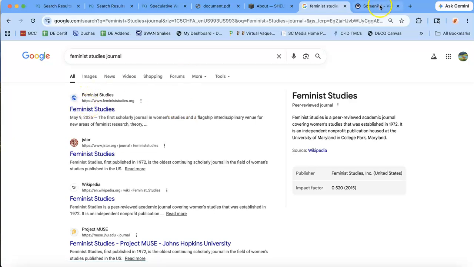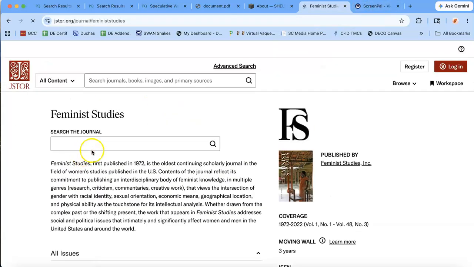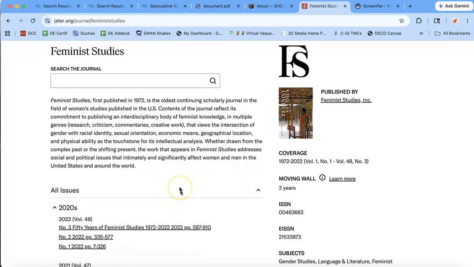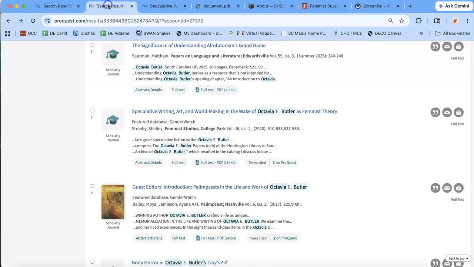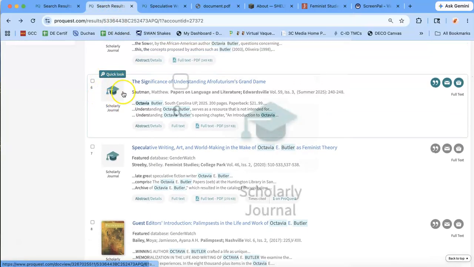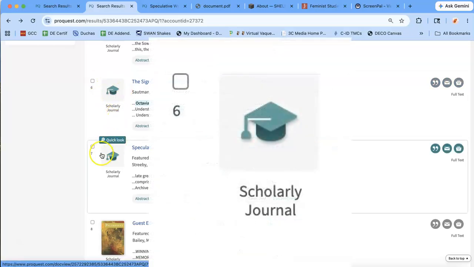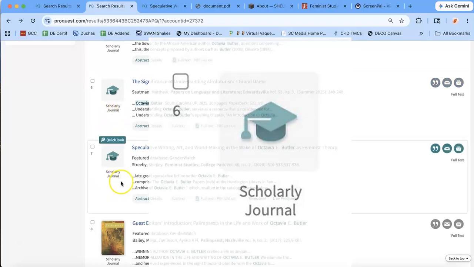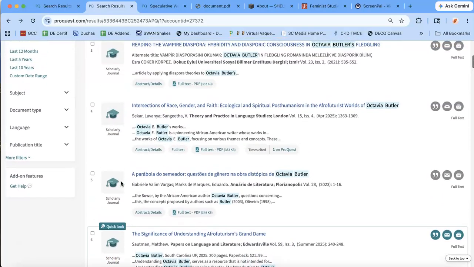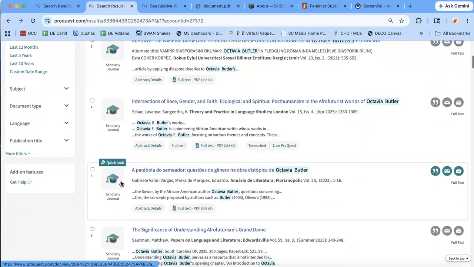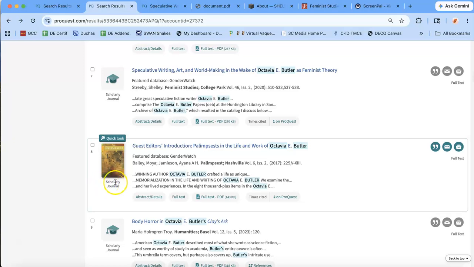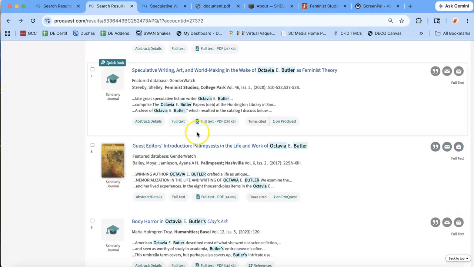Feminist Studies. Let's see what we can find out about it. Okay, it was first published in 1972. It's the oldest continuing scholarly journal in the field of women's studies. And I just want to go back here for a moment and show you guys that this little mortarboard, see this icon, the mortarboard, that tells you that you've received results that are scholarly journals. So if you're ever wondering if what you've looked up is scholarly, take a look for that icon. Also, just the words scholarly journal can show you.